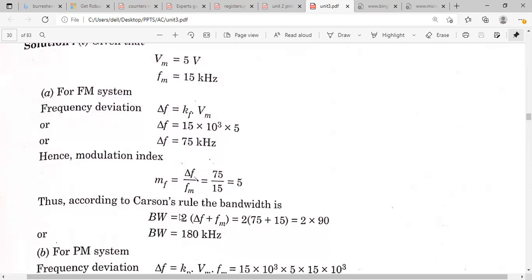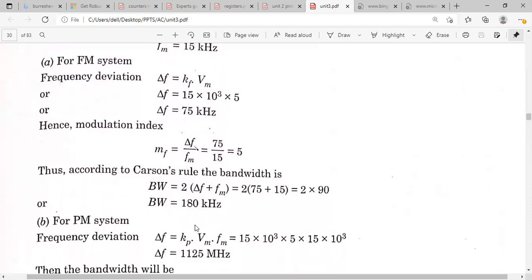And according to Carson's rule, what will be the bandwidth? 2 into delta F plus FM. So if you substitute, you will get the bandwidth. And then you have to calculate the modulation index and bandwidth for the PM system.